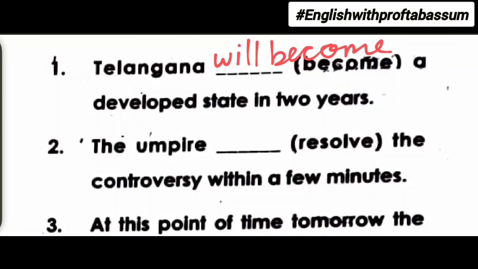Second one, the umpire dash the controversy within a few minutes. So again, within a few minutes means simple future. So the rule is will plus base form of the verb. So the answer is the umpire will resolve the controversy within a few minutes.